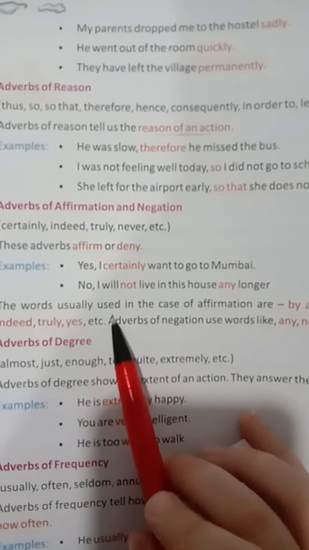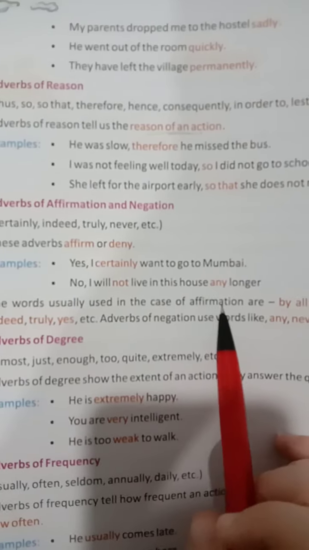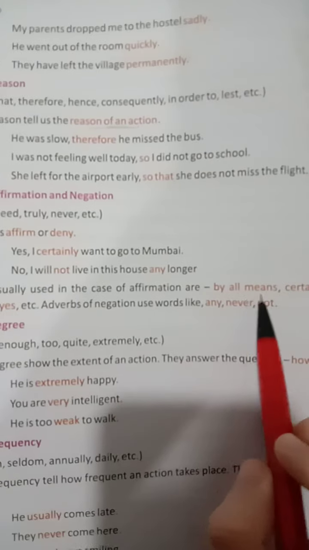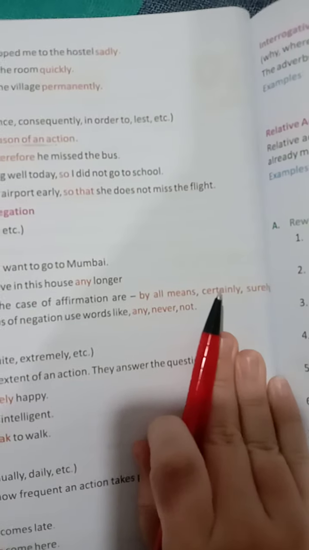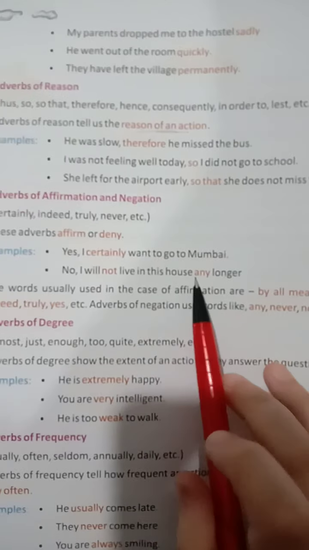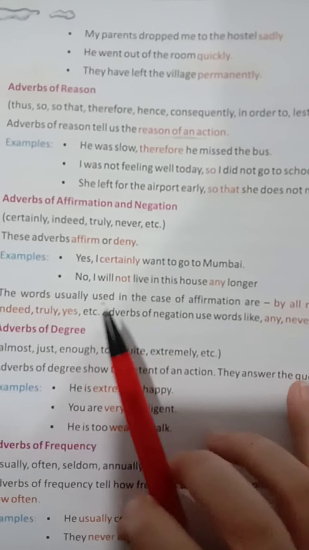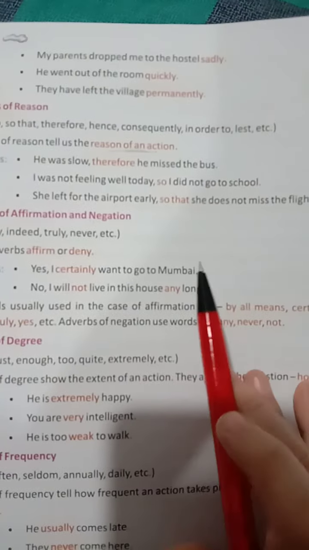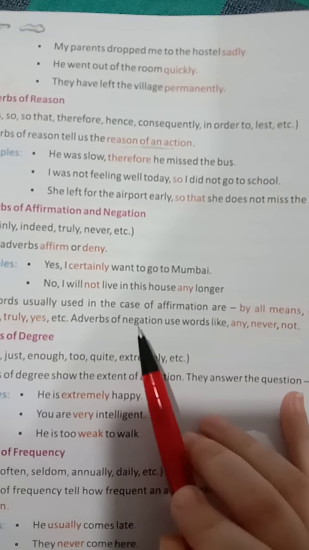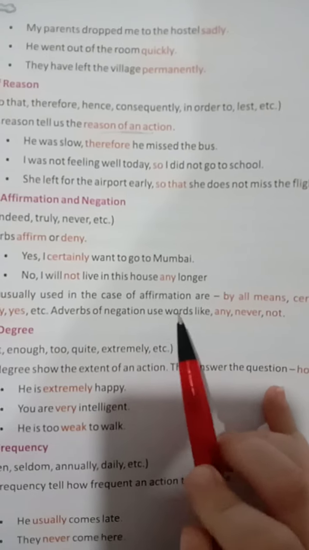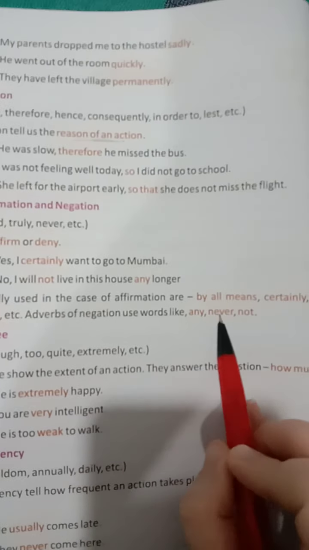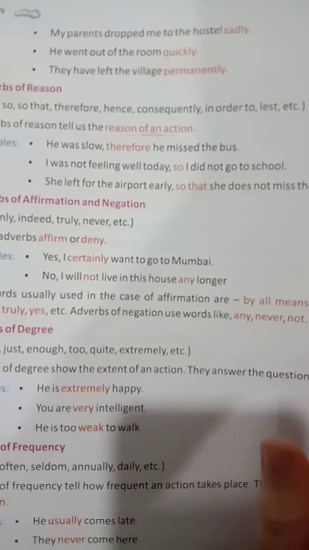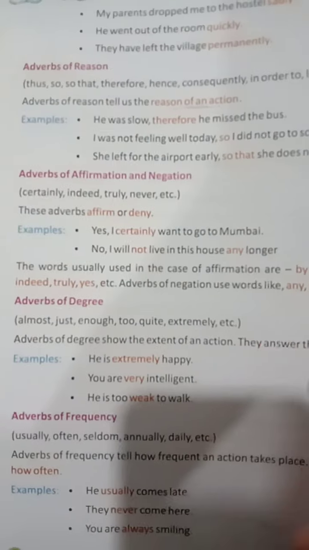The words usually used in the case of affirmation are by all means, certainly, surely, indeed, truly, yes, all positive words, right? And adverbs of negation use words like any, never, not, all denial words.